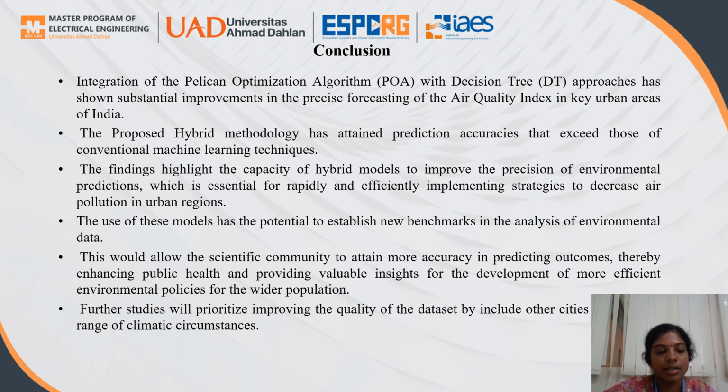So according to that, we conclude that the integration of the Pelican optimization algorithm with the decision tree approach has shown a sustainable improvement in the precision forecasting of the air quality index in key urban areas of India. The proposed hybrid model has attained prediction accuracy that exceeds conventional machine learning techniques. These findings highlight the capacity of the hybrid model to improve the precision of environmental prediction, which is essential for rapidly and efficiently implementing strategies to decrease air pollution in urban regions.